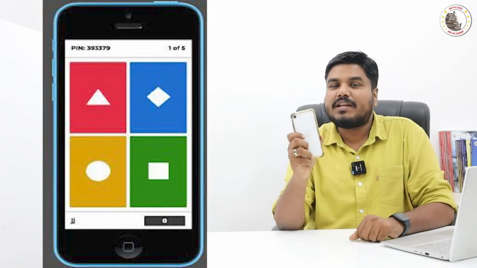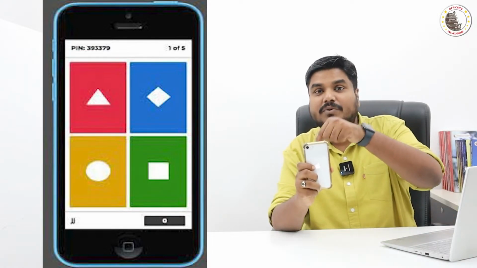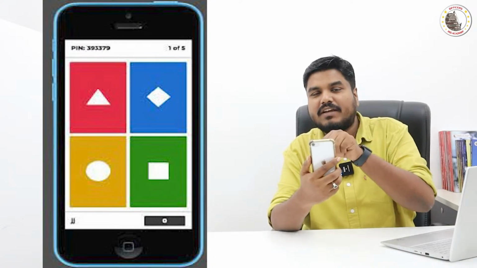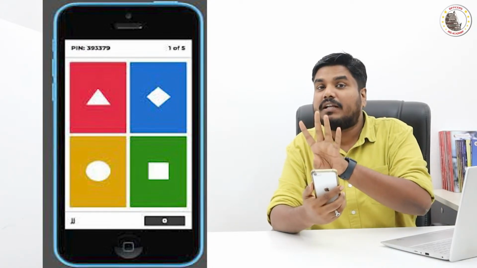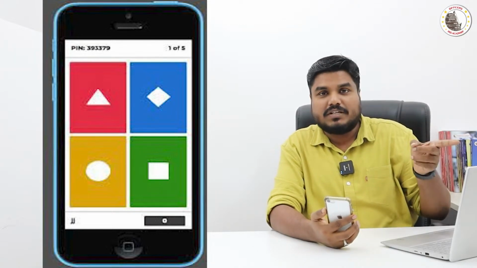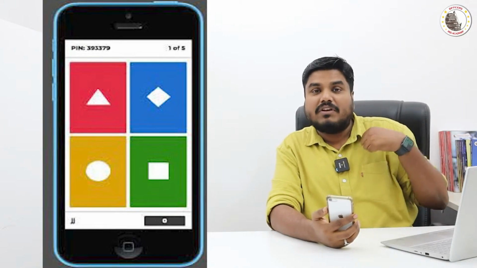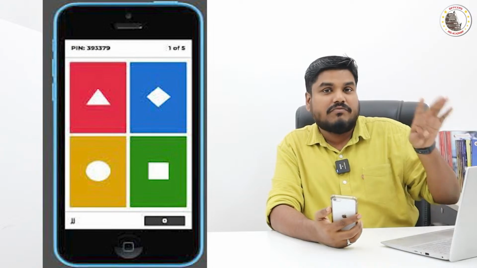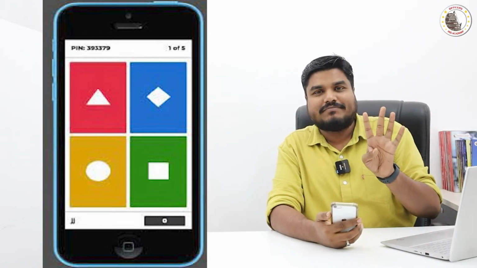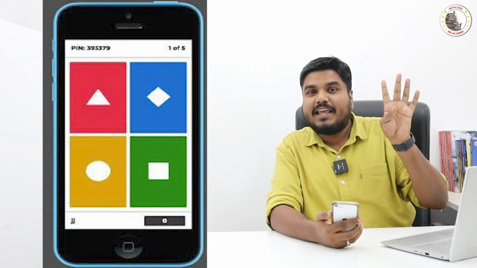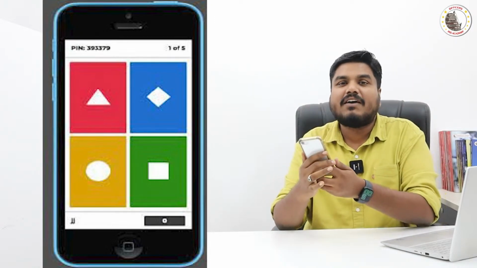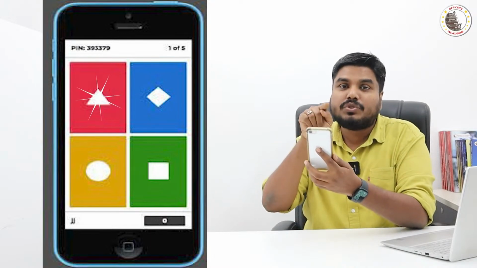In your mobile phone, you have installed the Kahoot application, right? The application in your device will show you only 4 colored boxes. Only in the live video which you are watching, I will give you the question followed by the 4 options, each with a color code. So if you are going to choose A as the right answer, and A has red color, then in your mobile phone you will have a red colored box. You have to choose that.